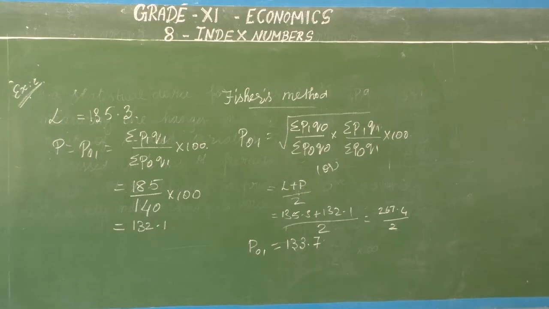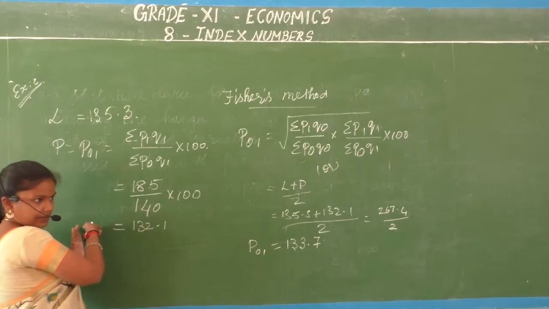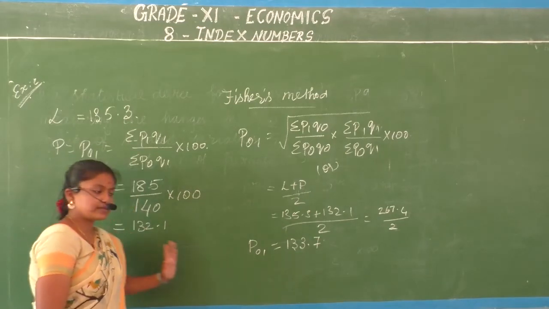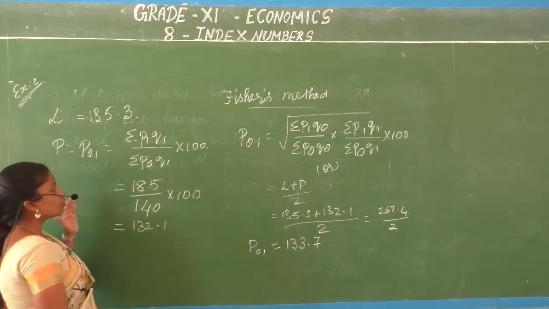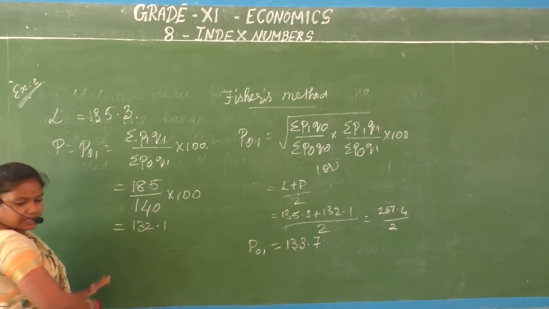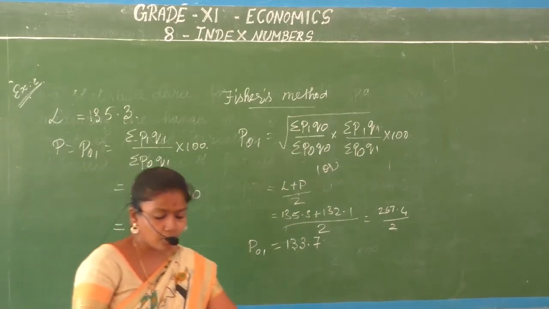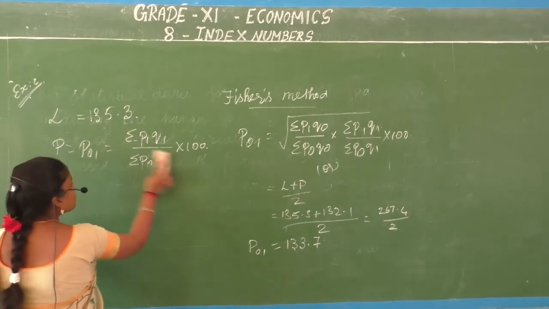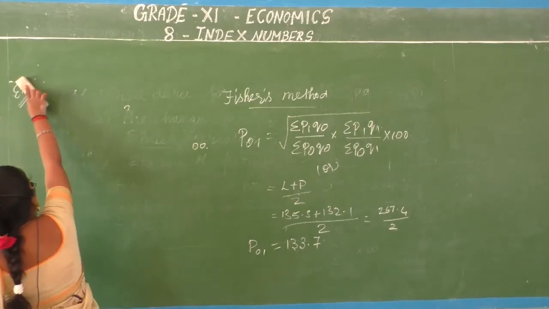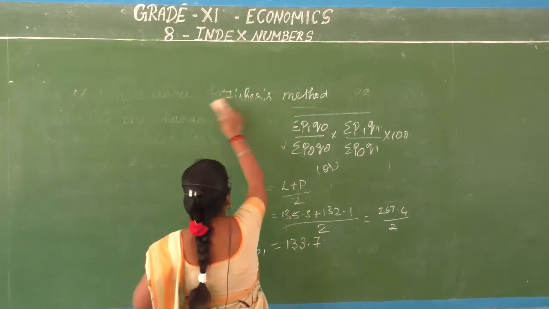Right, children? So in this method, what did we do? For commodity A, what is the base period price? What is the current period price? How has it changed? That is what we saw. We did not compare A with B, C, D. We did not compare with other goods, other commodities. Okay, so here we are doing that in the method of averaging relatives, right children?